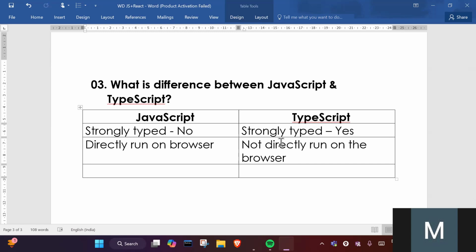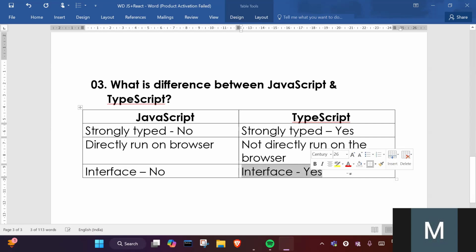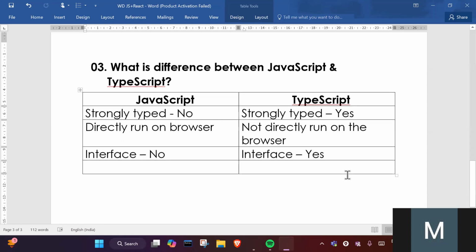Next. In JavaScript, there is no concept called interface. So interface is not available. But in TypeScript, there is a concept of interface. We will learn in detail in upcoming videos what an interface is. If I tell you right now, you will be confused. So that's the reason I'm not explaining this in detail. I'm just telling you the basic difference.